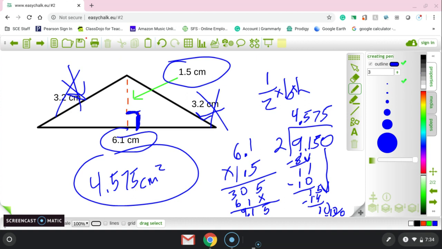On your Schoology today, you have 3 different figures that you have to find the area of. There's a rectangle, a triangle, and a triangle. Then your last thing is, once you find the area of all 3, you're going to find the total area. So you're going to tell me the area of figure 1, area of figure 2, area of figure 3, and then the total area of all three shapes. All right, good luck.